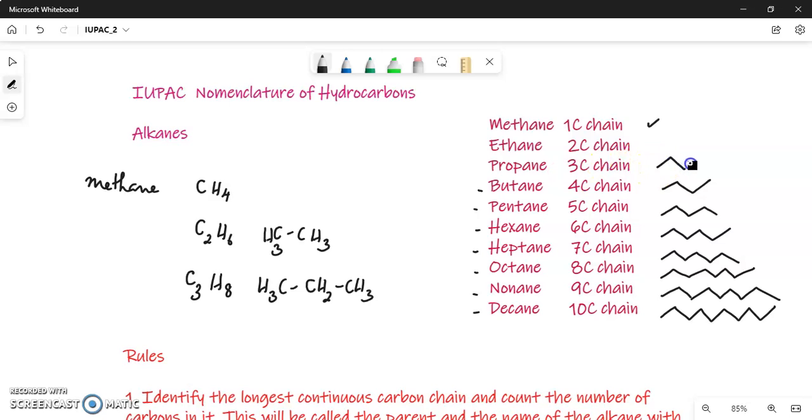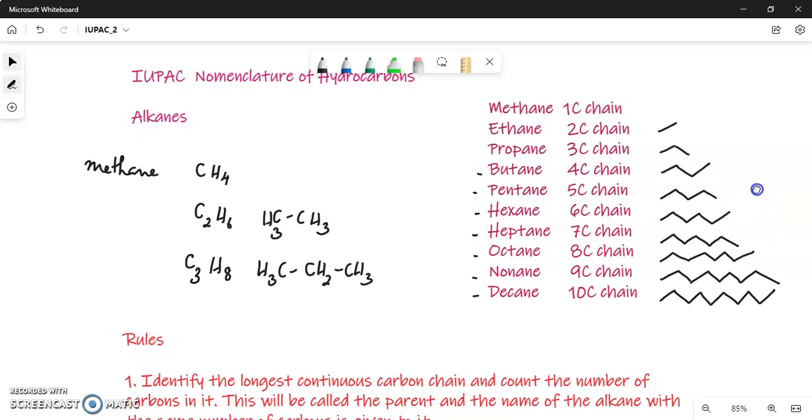So propane has 3, ethane has 2, and methane, of course, having just one carbon atom, we cannot draw it in the skeletal structure. Okay, so these are the names of the straight chain isomers, not the branched isomers. Now based on this, we will name all the alkanes. So there are rules which we have to follow. Let us see the rules first and then we will see some examples.